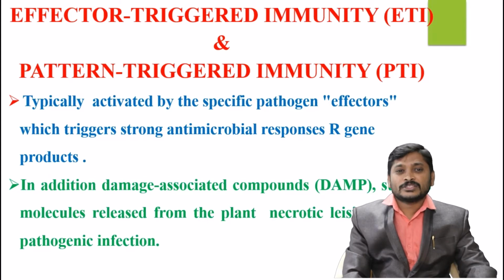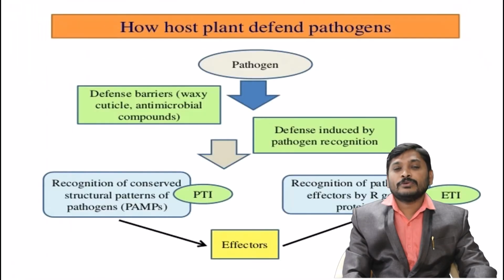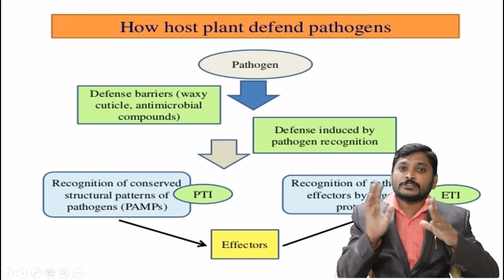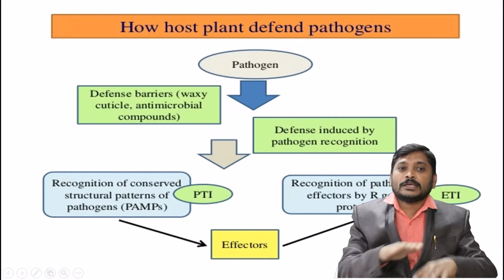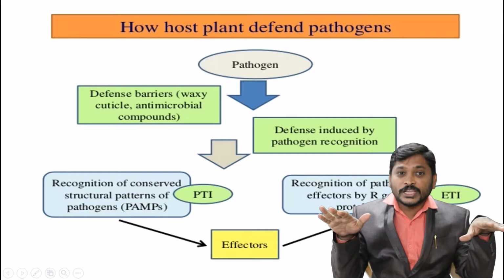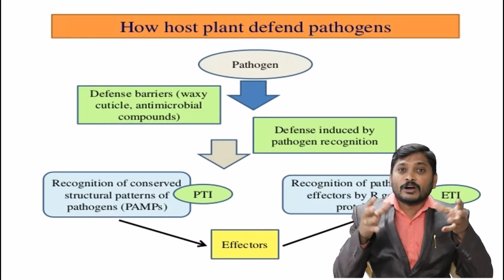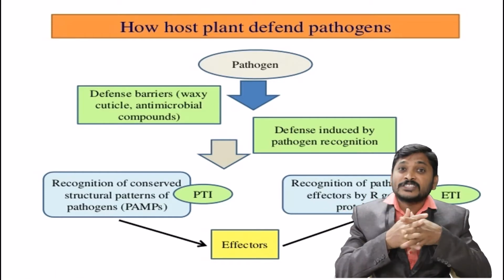Coming to the strategies, how the host plant can defend. This diagrammatic flow will give you a perfect picture. First stage, the pathogen is present. This can be rejected based on pre-formed defense barriers. Those defense barriers already exist on the plant, like the surface waxy cuticle and antimicrobial compounds present in the leaf itself.